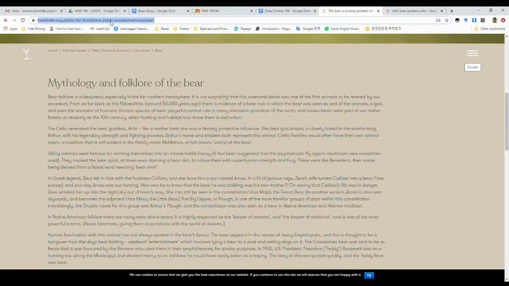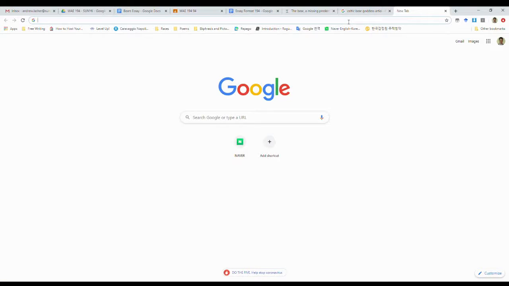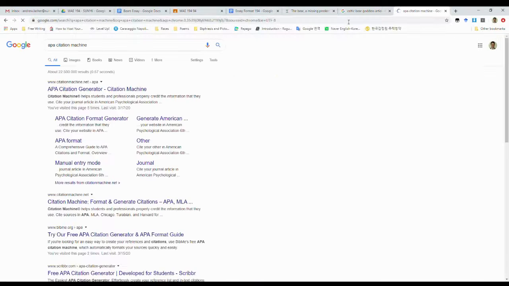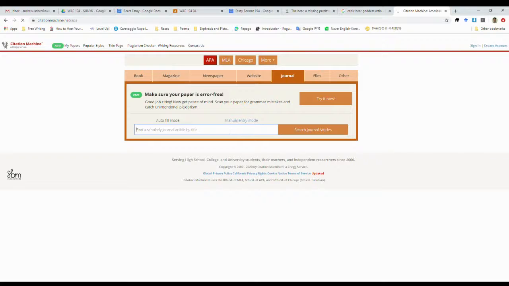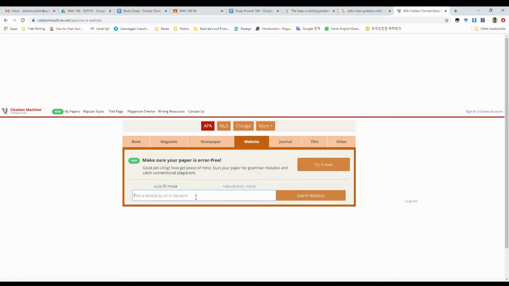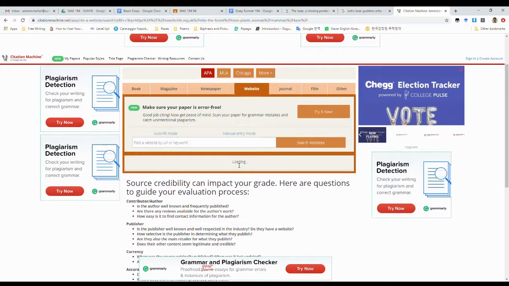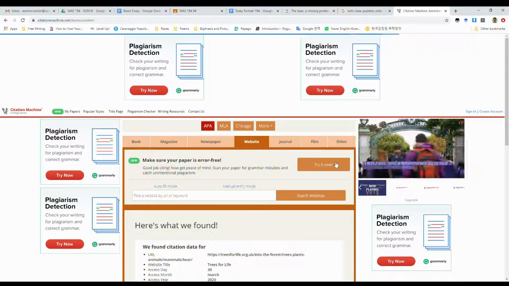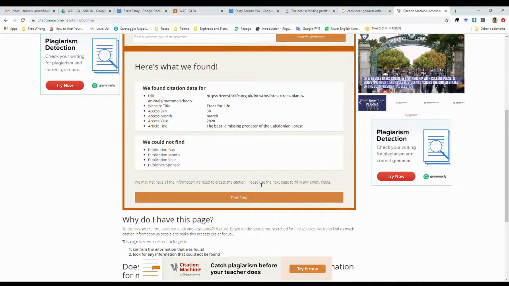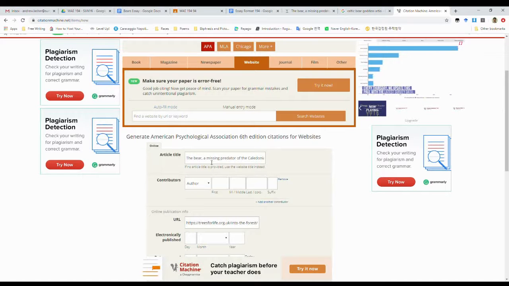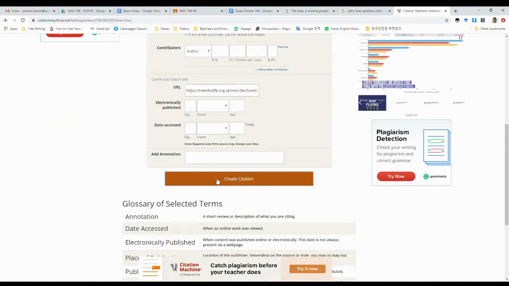And now I don't really know how to do this, so why don't we go in here and take a look at the APA citation machine. Right there, first link, click on it. We'll drop the site in here, Trees for Life. Oh, that's a website, not a journal. We'll search for it. We can select this. All right. We can create our citation.